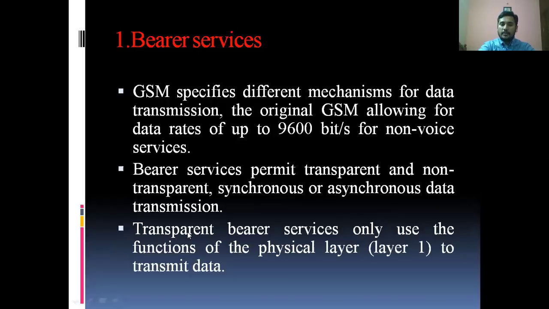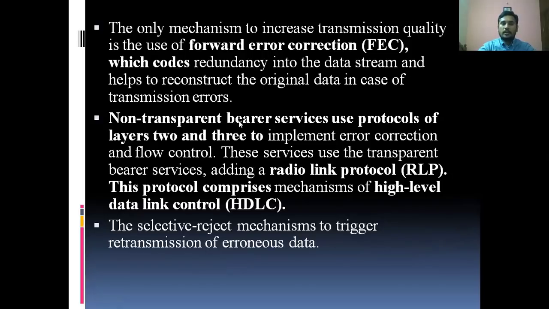So here in the transparent bearer service, it only uses the functions of the physical layer. But in the non-transparent bearer service, it uses protocols of layer 2 and 3 to implement error correction and flow control. So transparent uses just the physical layer, but non-transparent uses the rest of the layers.